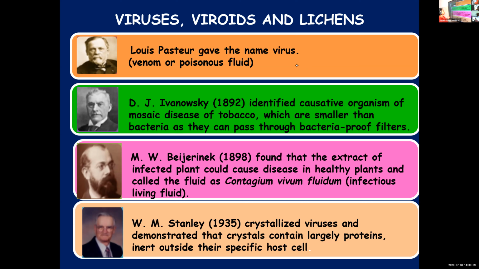I'll repeat once again. The name virus was given by Louis Pasteur. And what was the contribution of D.J. Ivanovsky? He identified that viruses cause tobacco mosaic disease, and they are smaller than bacteria. Beijerinck found that these are infectious, because when an extract from an affected plant was injected into a healthy plant, that plant also got the disease, which means they can spread. Later, Stanley could crystallize these viruses, and he found that their structure is mainly made up of proteins which remain inert outside a living cell.